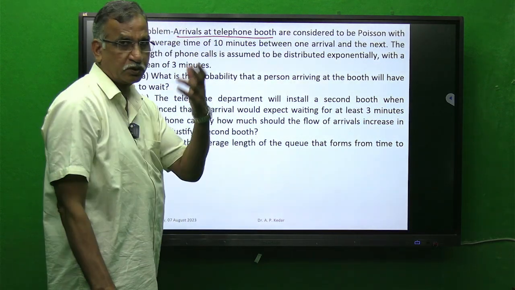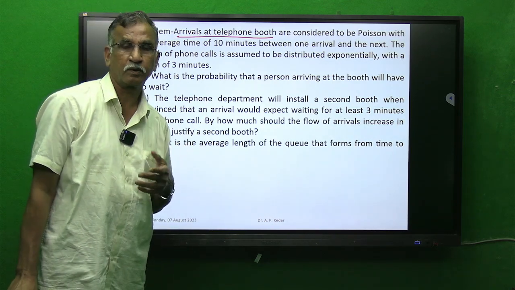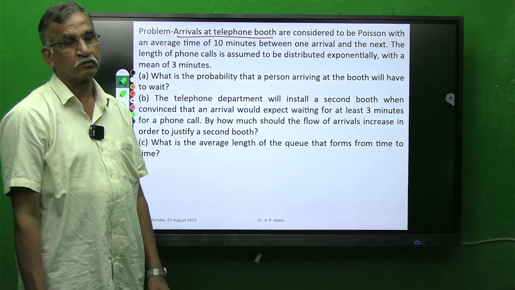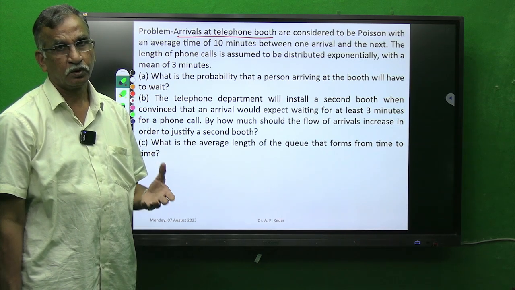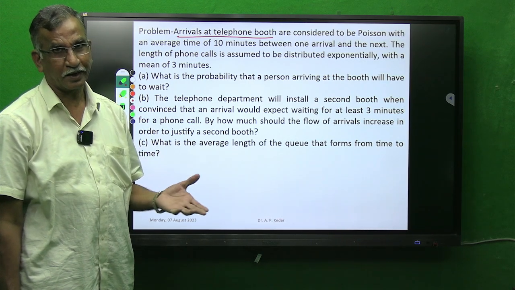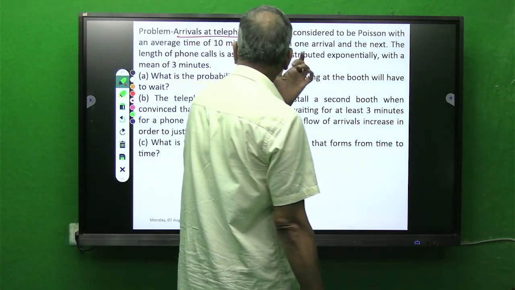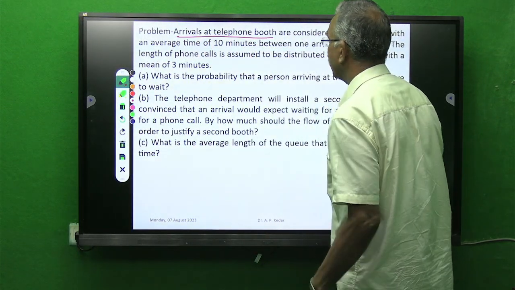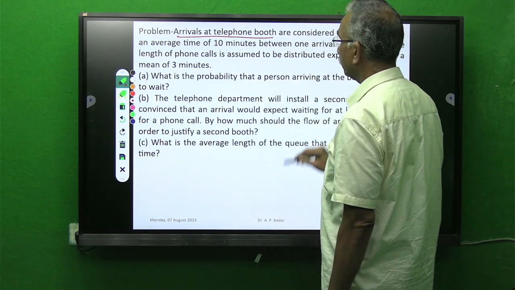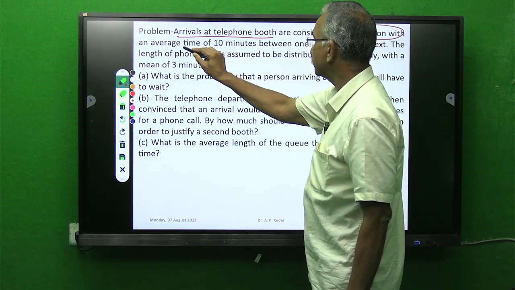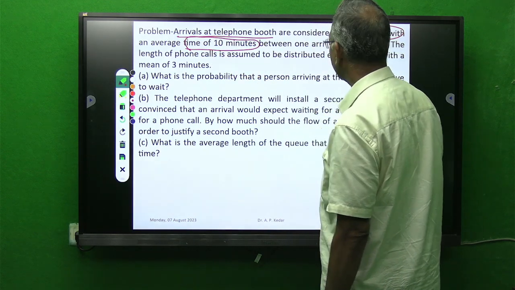One problem we have seen for TV repairman, one problem for auto filling station, one problem pertaining to railway track busy aspect, and now again arrivals at a telephone booth, which is a common scenario, are considered to be Poisson arrivals, with average inter-arrival time of 10 minutes between one arrival and the next.